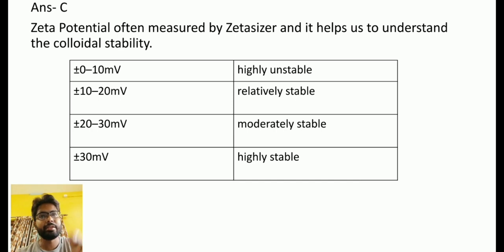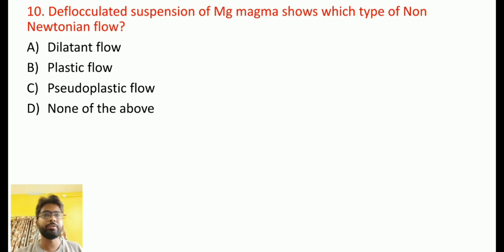In the chart, a zeta potential value of plus minus 0 to 10 millivolt indicates a highly unstable formulation, plus minus 10 to 20 millivolt a relatively stable formulation, plus minus 20 to 30 millivolt a moderately stable colloidal system, and plus minus 30 millivolt a highly stable colloidal formulation.